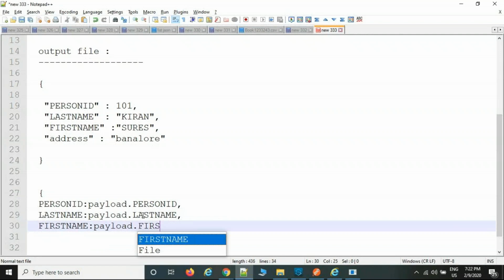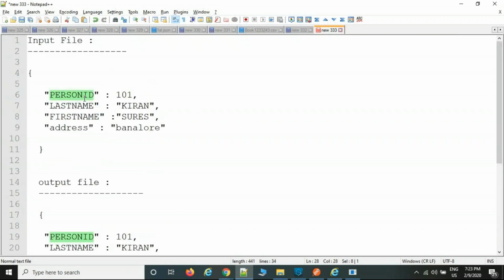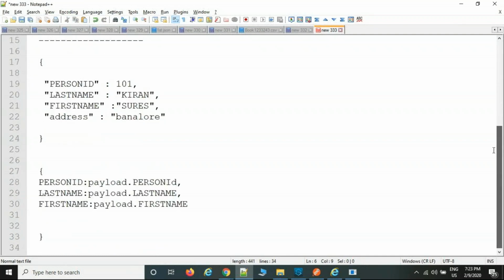Currently we are keeping it as a capital letter. Unfortunately, if you modify it to a small letter, this key is not available. This is payload dot key, meaning it is coming from the source system. Is this key available in the source system? No, because you are getting a null value. So please remember, whatever key value combination is available in the source system, we need to simply copy and paste it here. This is the payload. Source data is coming from the payload only, so I was selecting payload.